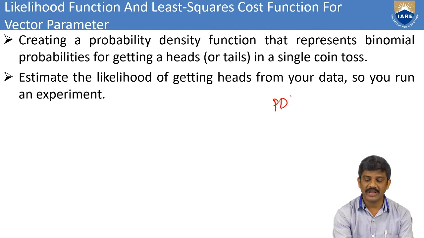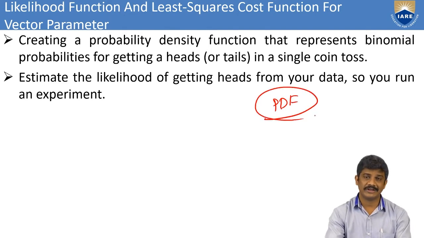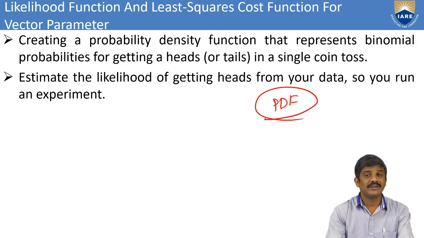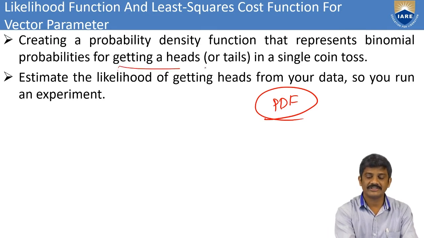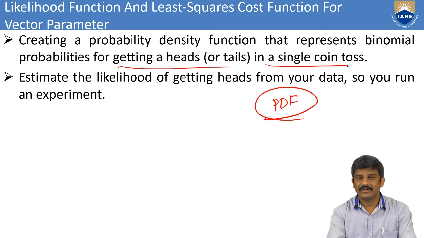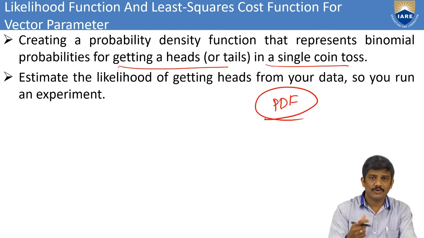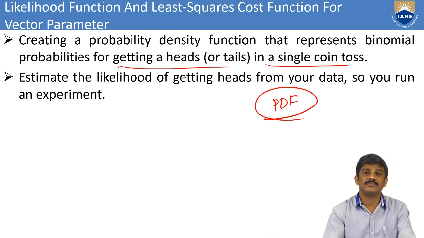Any PDF that represents the binomial properties for getting the heads in a single coin toss. Here we took some example that creates some probabilities of getting the heads or the tail. If you go for any single coin, we have to take some probabilities there. What is the probability of a head or a tail? Those are the two possibilities for that one single coin.